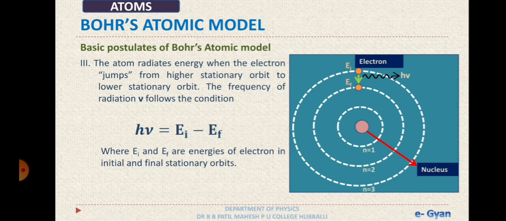Therefore, the frequency of the radiation emitted depends on the energy difference between the initial higher orbit and the final lower orbit. This is Bohr's third postulate. This postulate is also called Bohr's frequency condition.